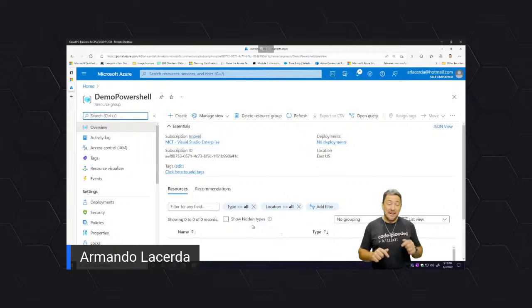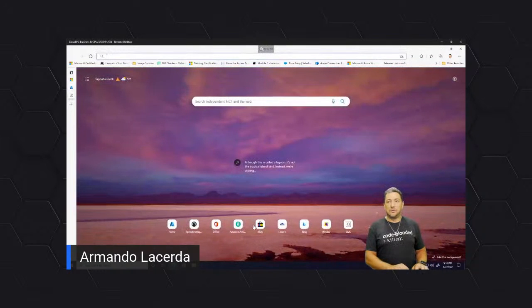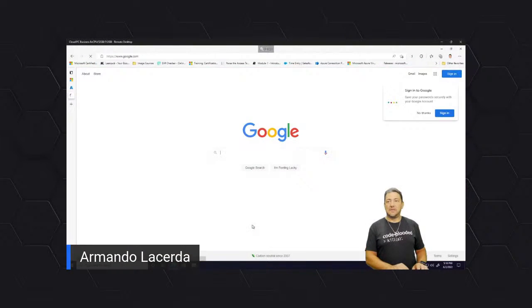it's better if I can code that task, if I can create script commands that will do that same task for me. So for instance, let's do a little Google search here, since this is a Microsoft session.